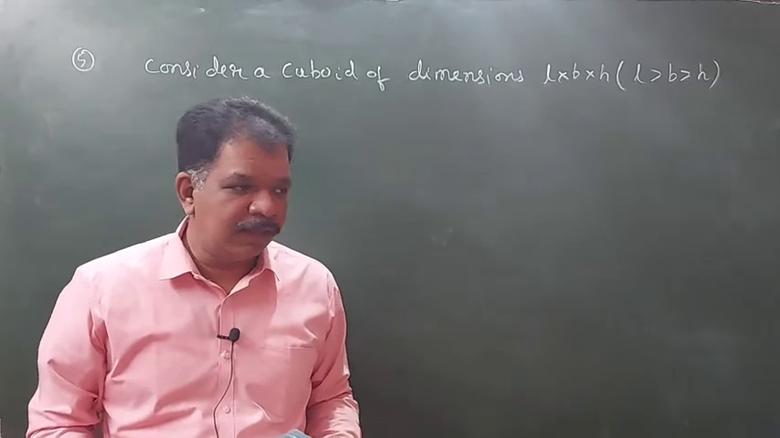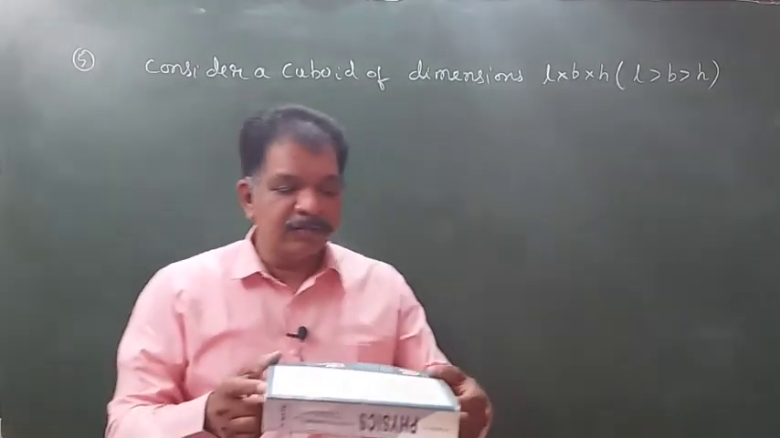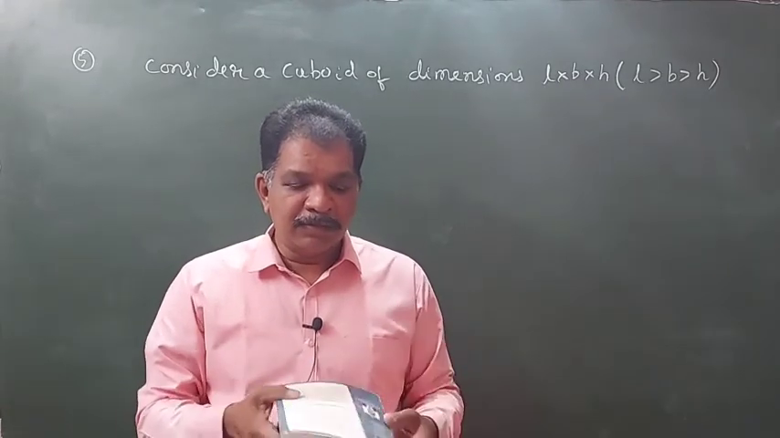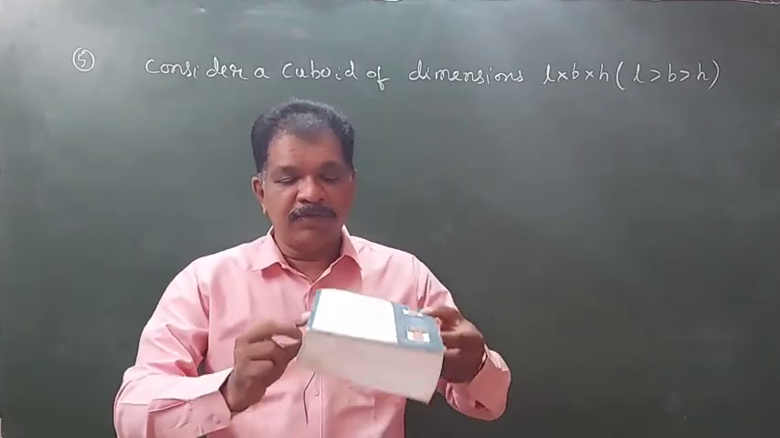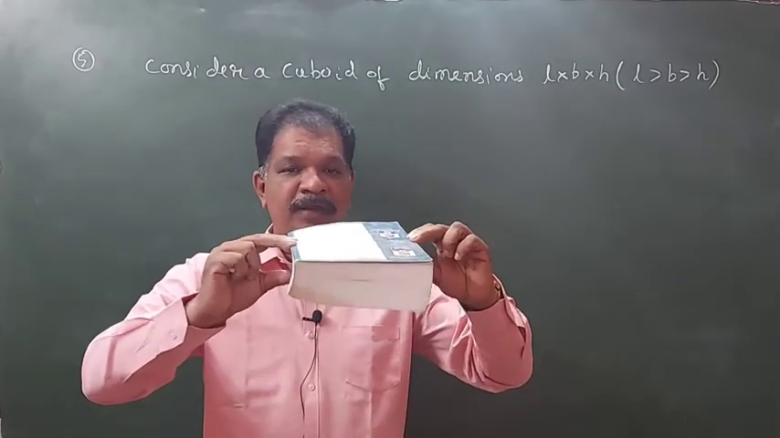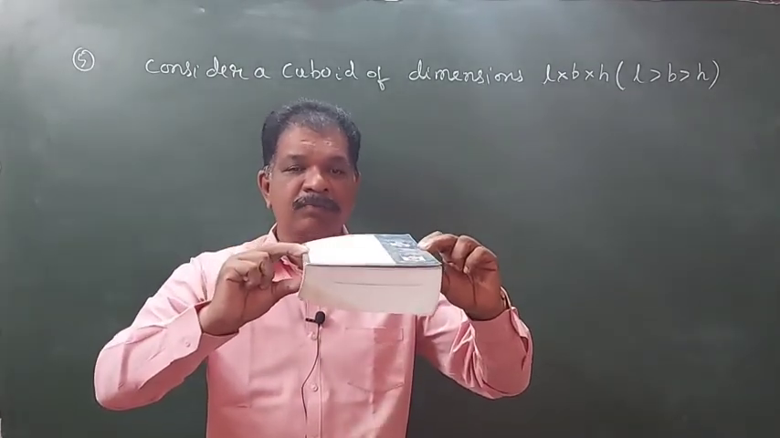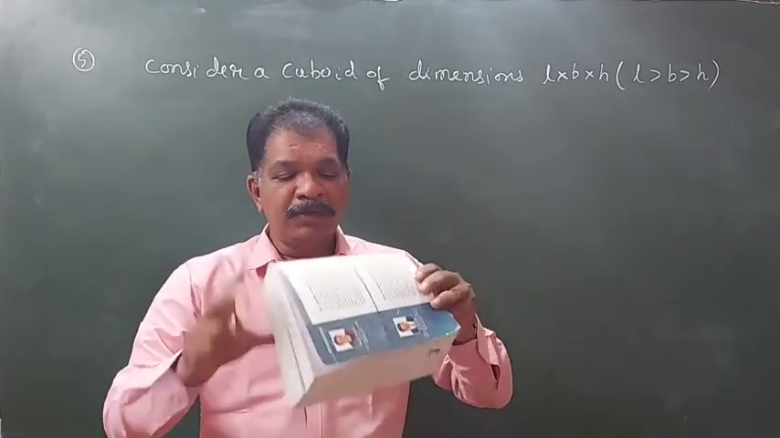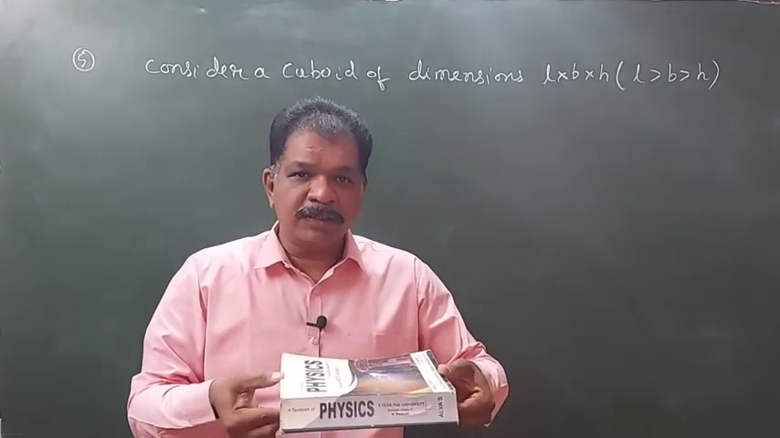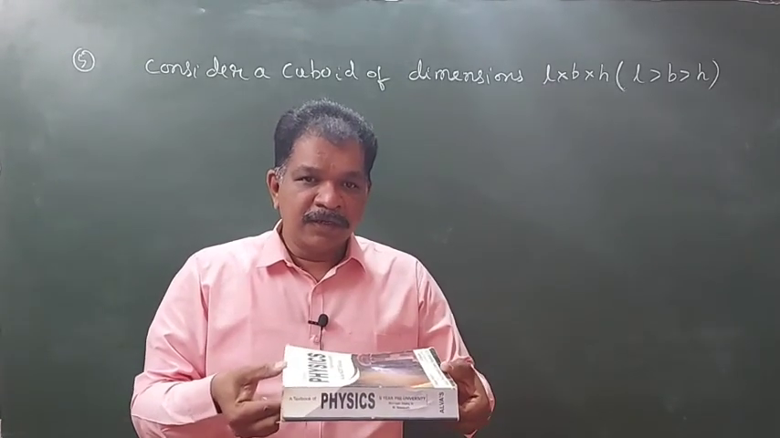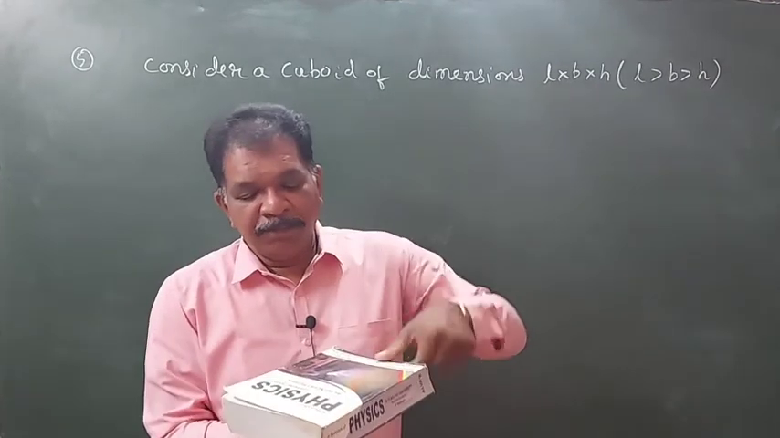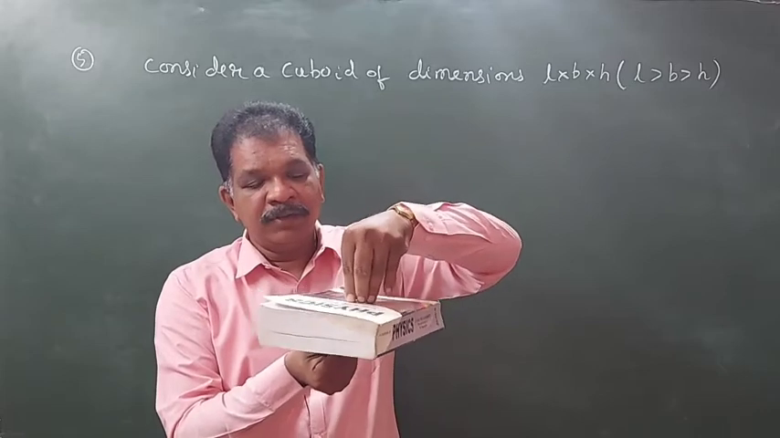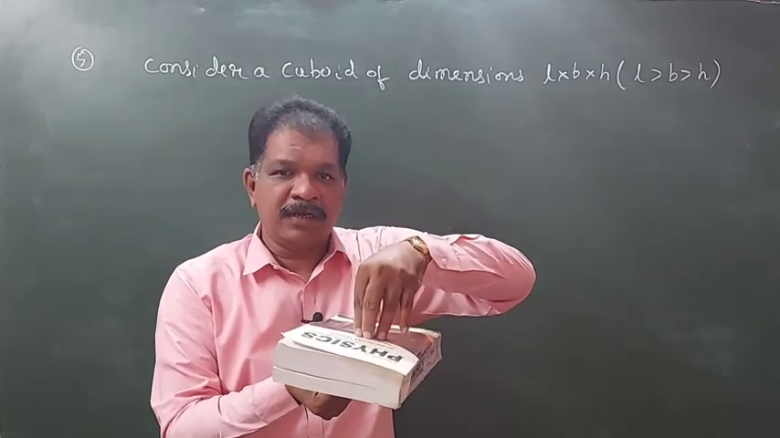If it is there, then across the length means between these 2 points. Across the breadth means between these 2 points. Observe my fingers. Between these 2 points, how much resistance will be there, that is across the breadth. Between these 2 points, how much resistance will be there, that is across the length. Between these 2 points, how much resistance will be there, that will be across the thickness or height.